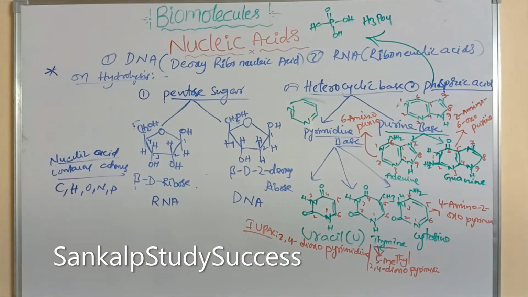These 5 elements are present in nucleic acids: carbon, hydrogen, oxygen, nitrogen, phosphorus. So this is very, very important.